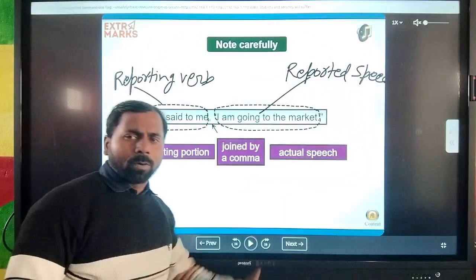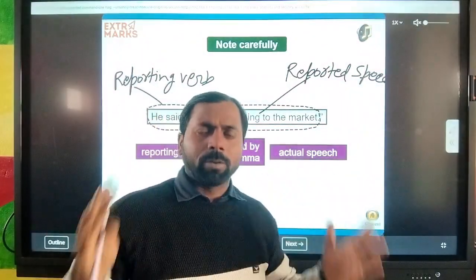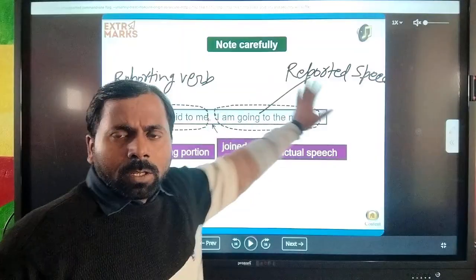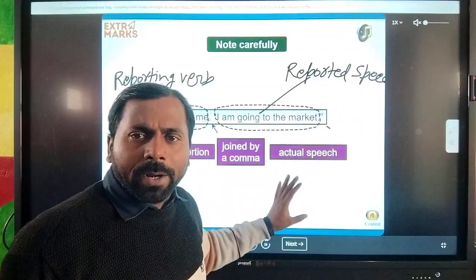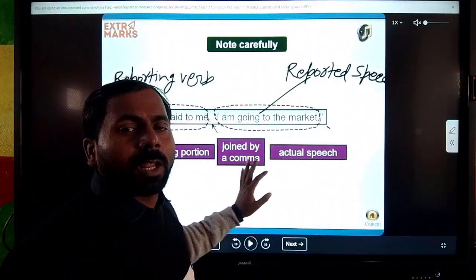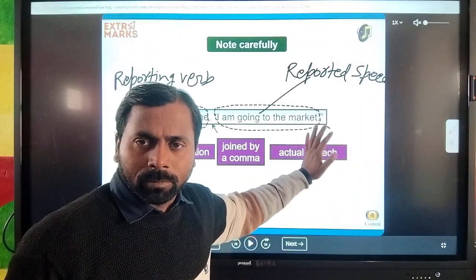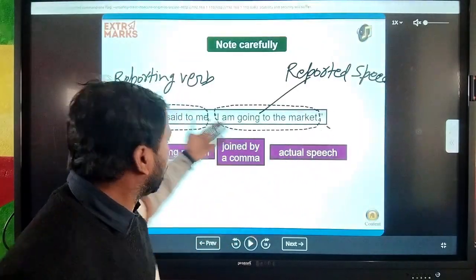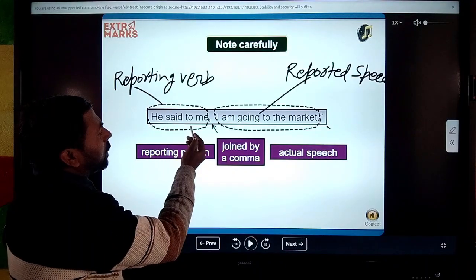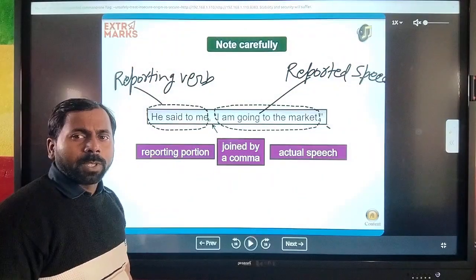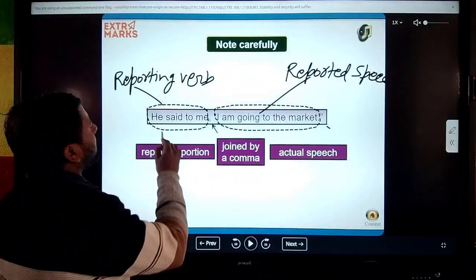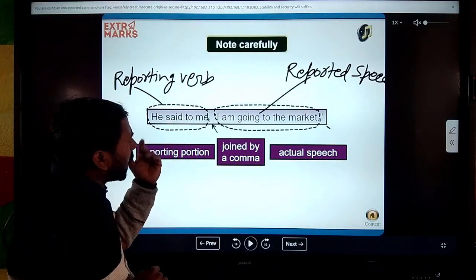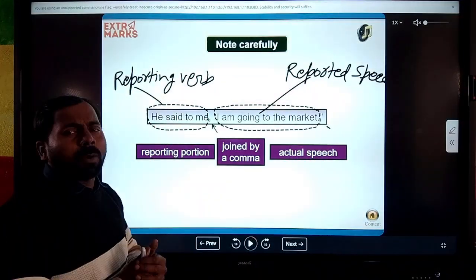Whenever we talk about these parts, think that this is the reporting and this is the reported, and every part has its own subject and finite verb. You can see here, "He said to me." In this sentence, the word he is the subject, said is the verb, and me is the object.